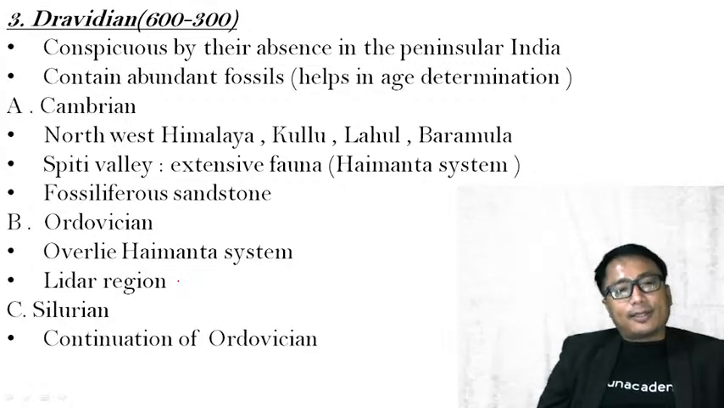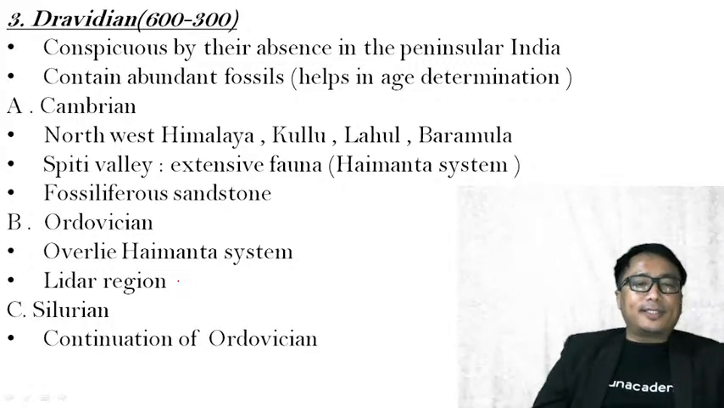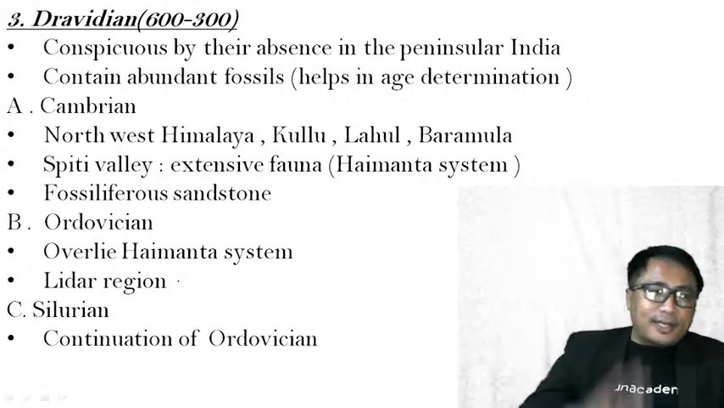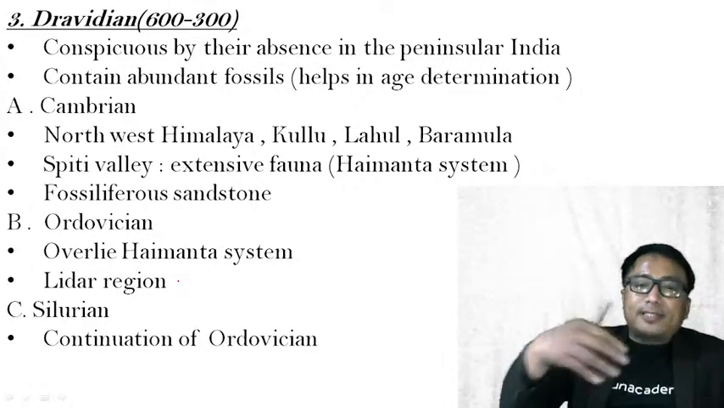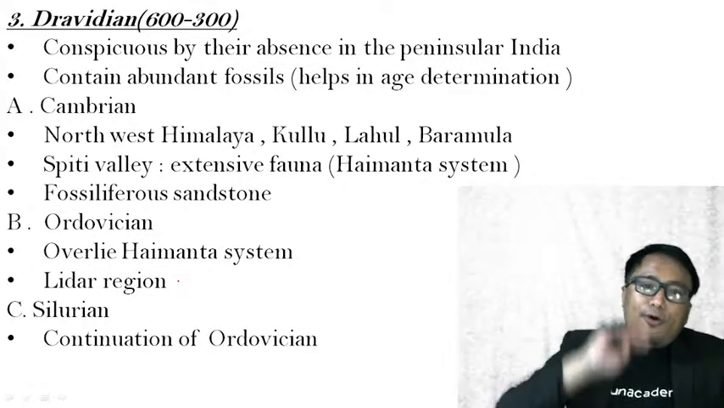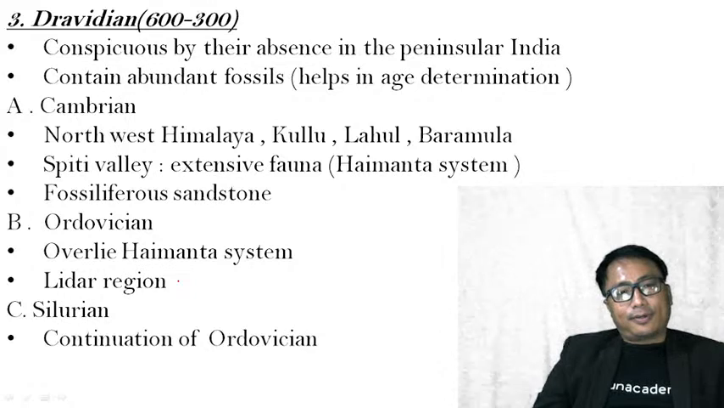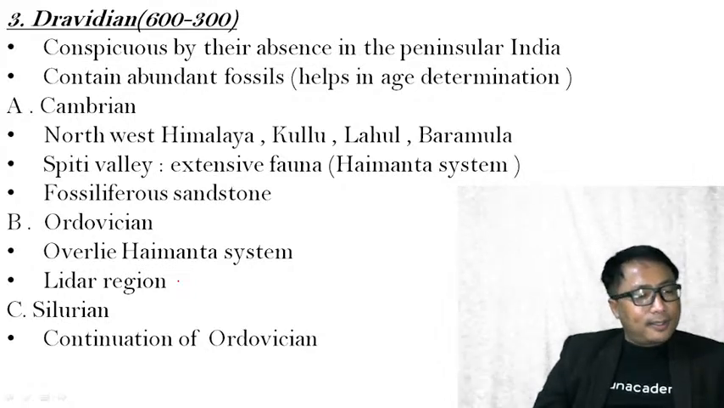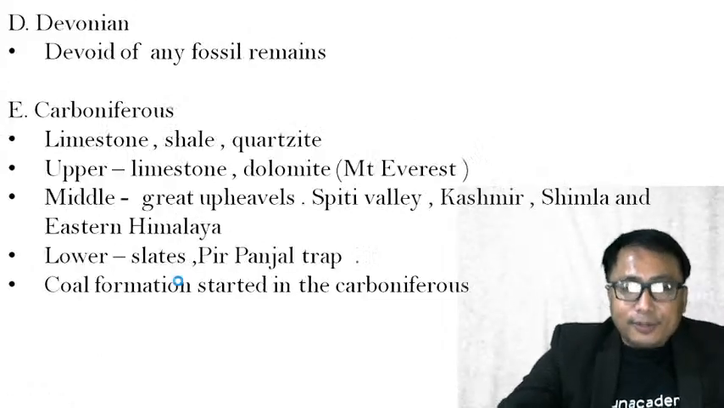Then comes the second, that is Ordovician. The Ordovician overlays the Haimanta system, which means that under this Dravidian, the oldest is the Cambrian, then comes the Ordovician. The Haimanta system, which was formed earlier, will be under it. So overlying the Haimanta system, you will have this Ordovician rock. An example region is the Spiti region. Then comes the Silurian, which is a continuation of the Ordovician rock.